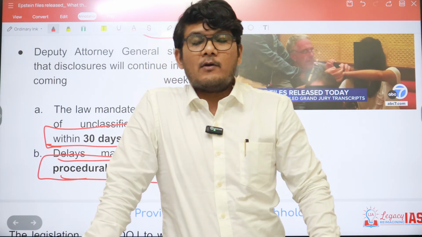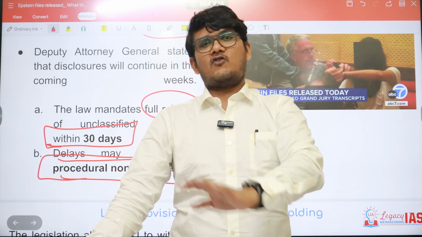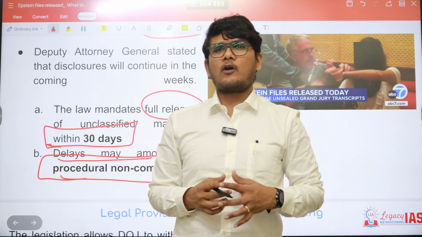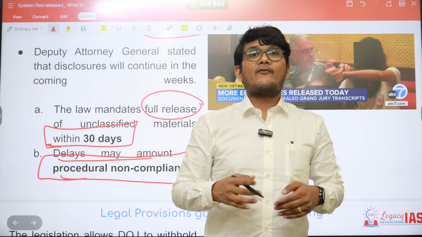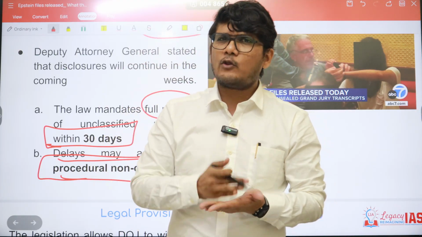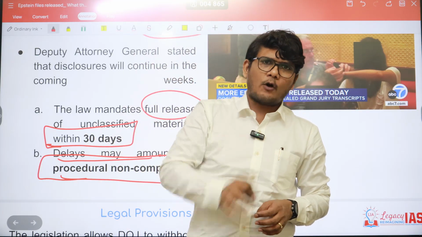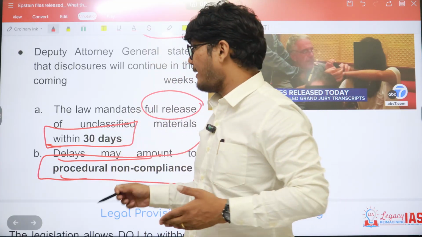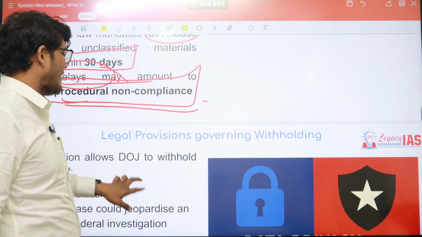So if it gets delayed, it may tantamount to procedural non-compliance. You are giving time to redact as much as you want, to take away names as much as you want, to dilute as much as you want. If I have thousands of documents, if I release them right now, I'll have to release them as they are. But if I'm taking time, there comes a question as to what am I doing with those files? Am I creating another copy and selectively releasing what I want to release and avoiding what I don't want to release? That is a possibility. So delay might lead to procedural non-compliance.